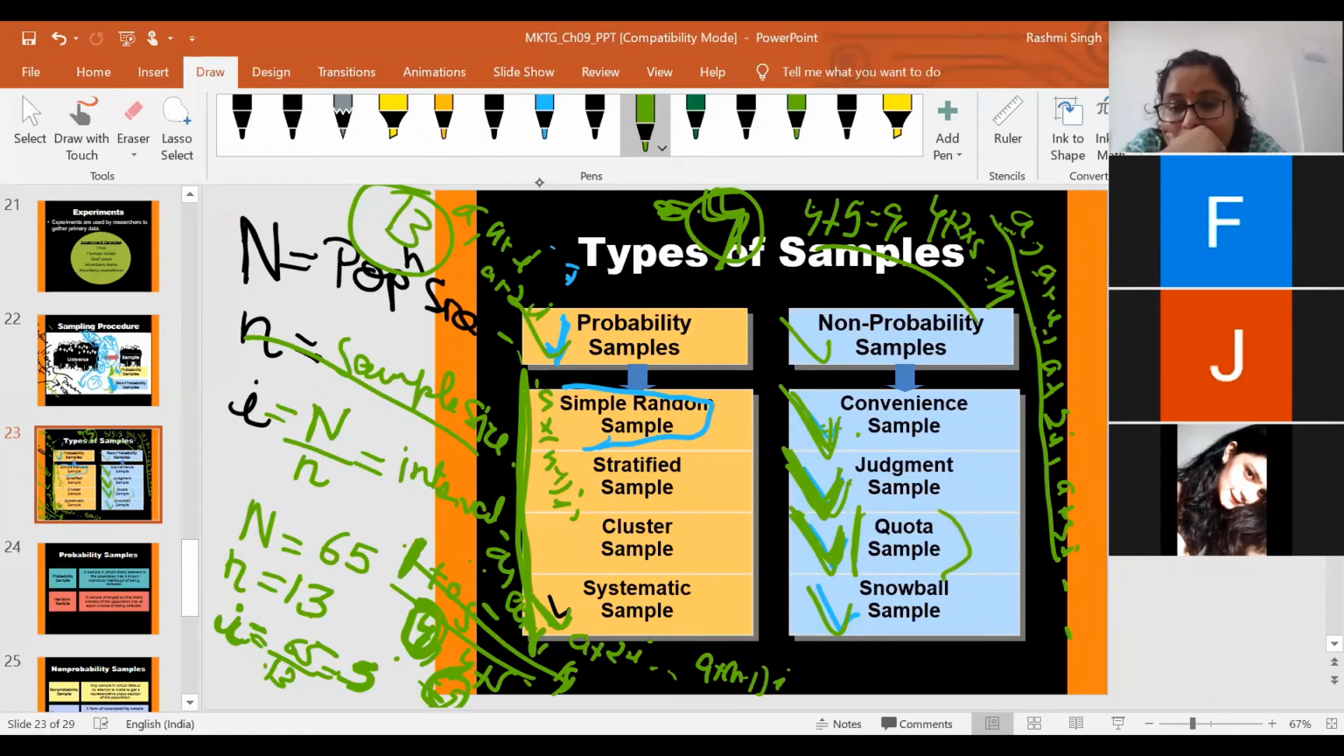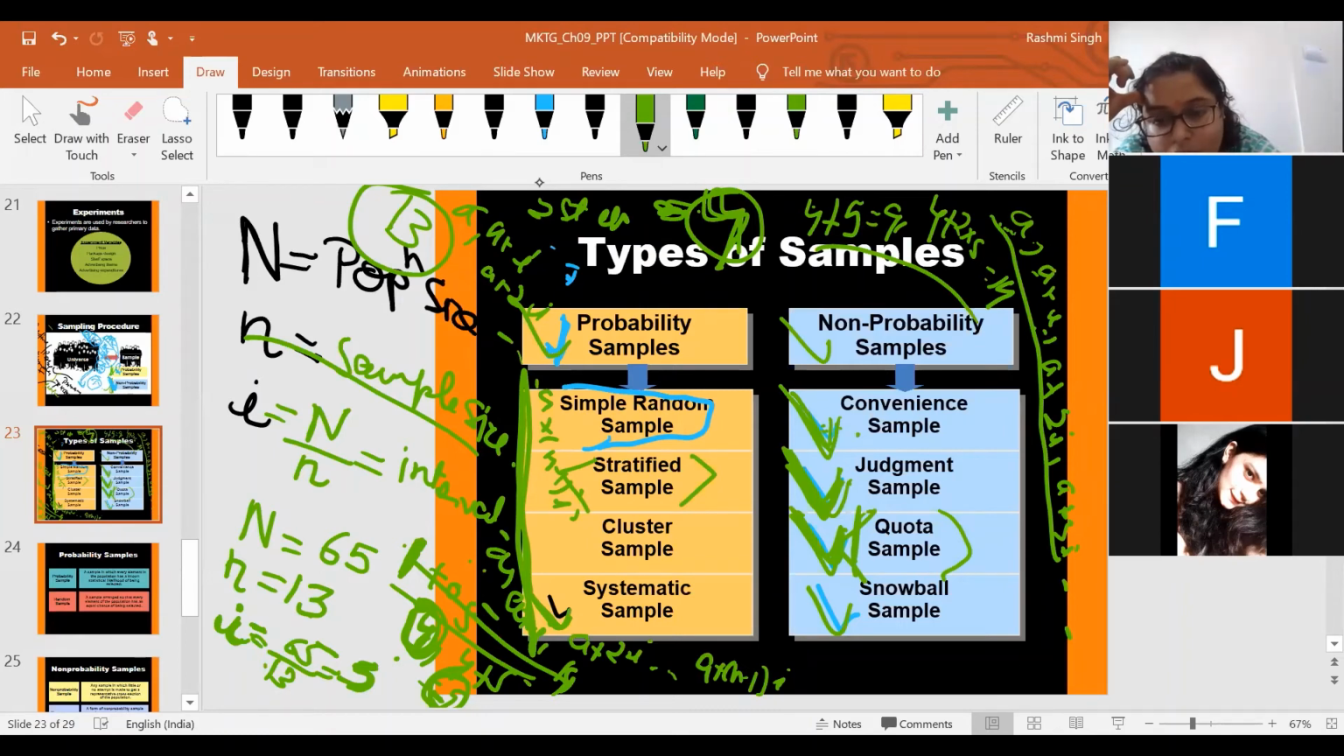Quota sample is more or less similar to the stratified sample. Quota sample is also known as two-step judgmental process or two-step judgmental sampling. Why is it a two-step judgmental sampling and how is it similar to stratified sampling? In stratified sampling, I have discussed that you will be making different groups based on the objective of your research, or as per the problem you are having, or as per the research problem.